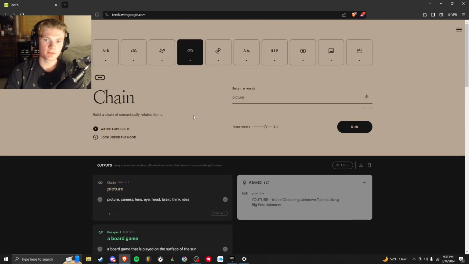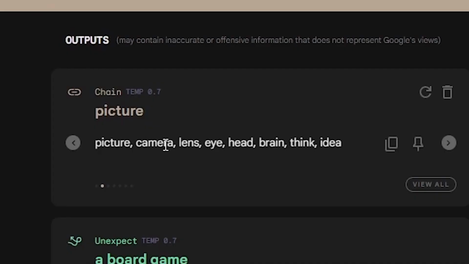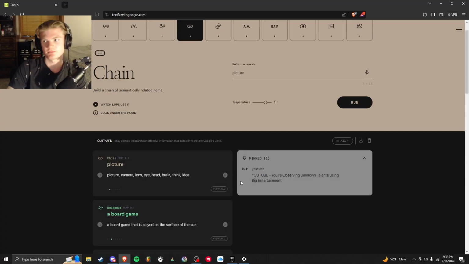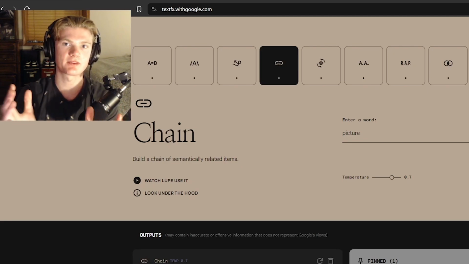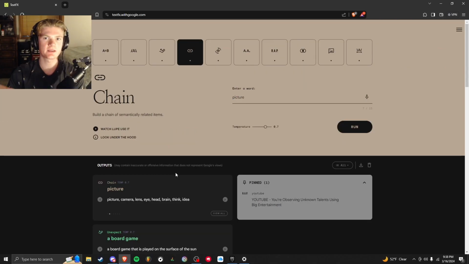And that's going to give you items that are related to what you put in. So we put in picture, and it gave us picture, camera, lens, eye, head, brain, think, idea, all those. These can be used if you're running out of ideas, but you want to stay in the same subject or same scene. You can use those to keep the setting flowing.